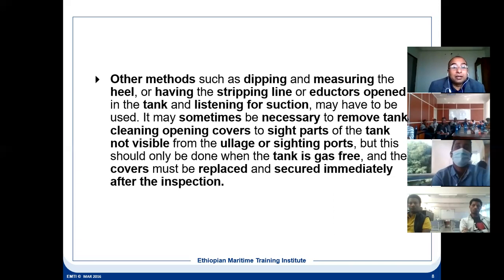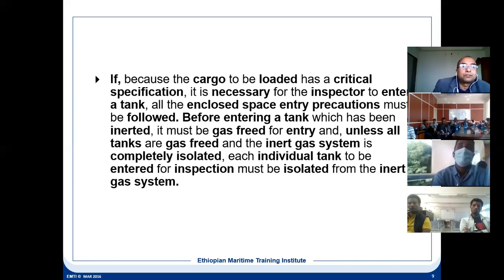And when the inspection is completed, without any delay, any opening that was removed, meaning any cover that was removed for the inspection, immediately has to be secured, so that the hydrocarbon vapors and IG gases should not come out from the tank. That is the most important thing. You don't wait; once the inspection is finished, you secure the cover immediately.